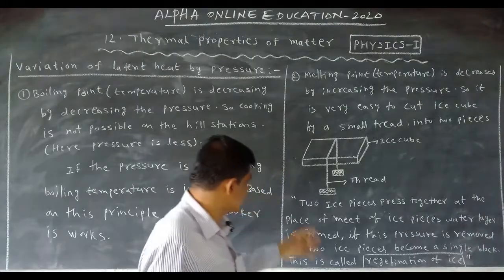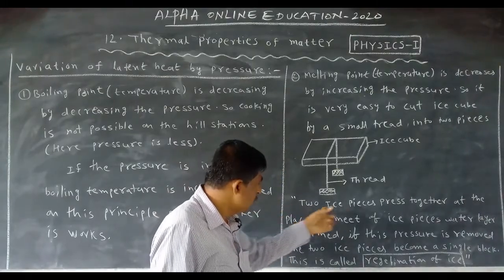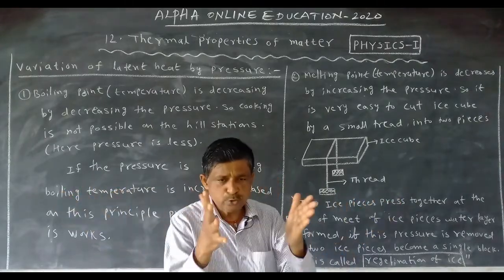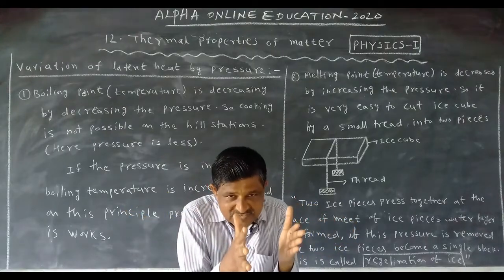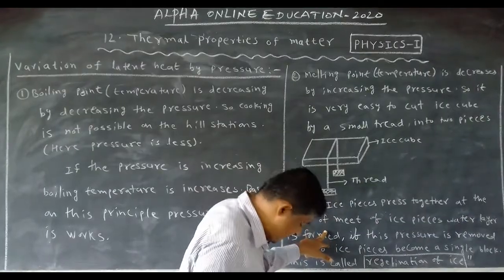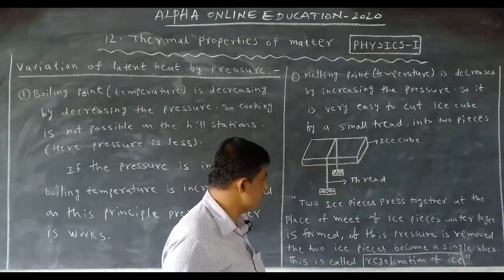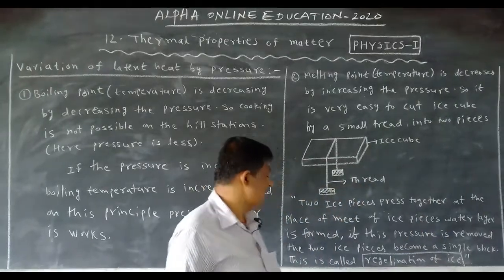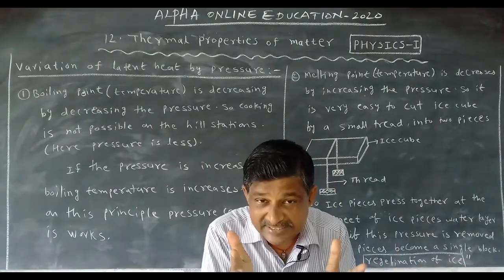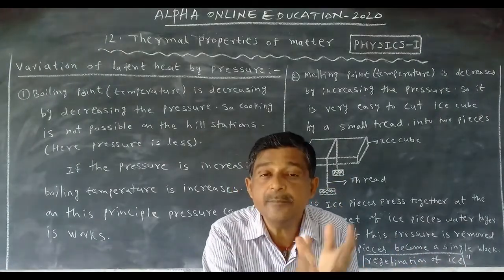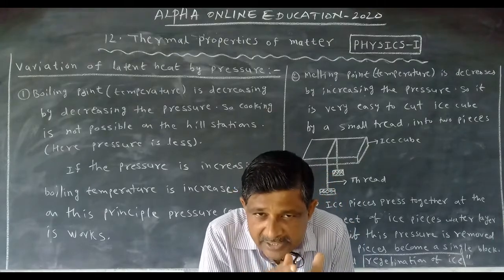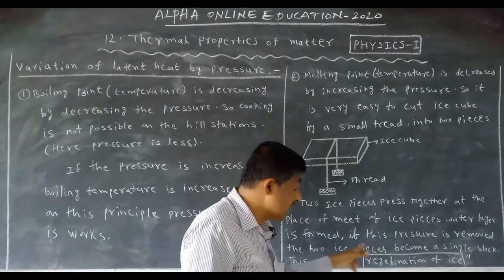Now the opposite we want to discuss. This is important. Two ice pieces are pressed together. Pressure increases at the place where they meet. At the place of meeting of the ice pieces, a water layer is formed. Why is the water layer formed? When the pressure increases at the contact place, the melting point decreases. So at that place, a water layer forms.